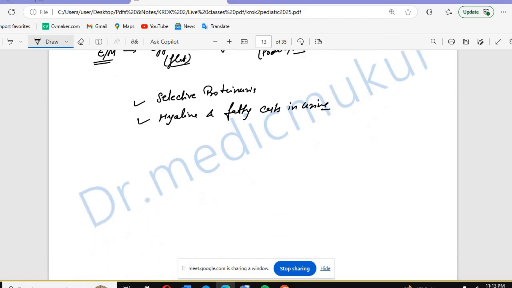And remember that the treatment of minimal change disease is steroids. Okay, this is the thing you have to remember for this one.